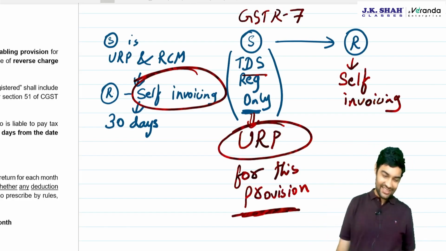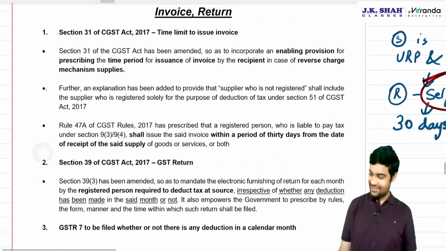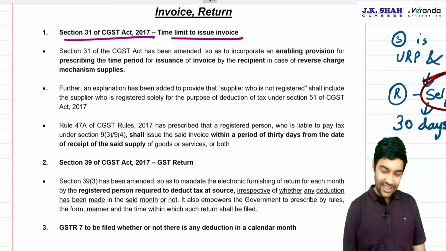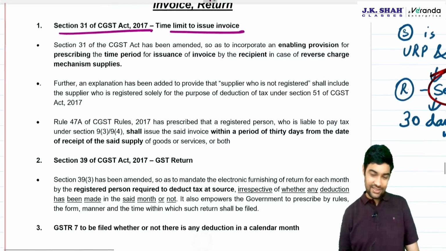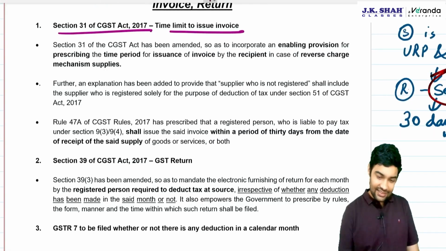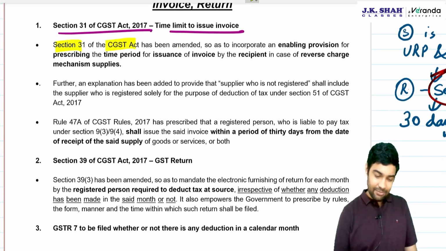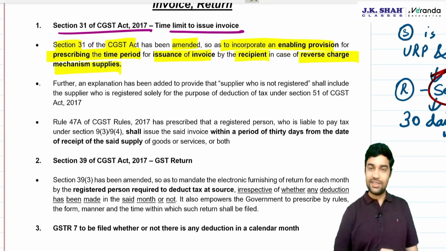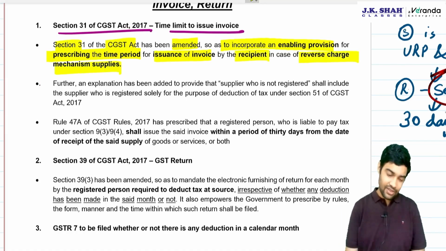Okay, let's have a look at this. Invoice and return. Section 31. Time limit to issue invoice. Section 31 of the CGST Act has been amended so as to incorporate a provision prescribing the time period for issuance of invoice by the recipient in case reverse charge mechanism applies.